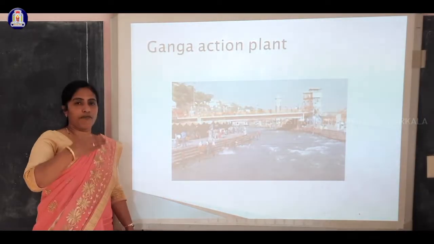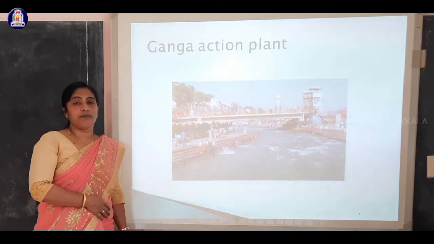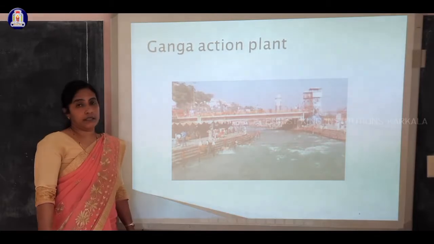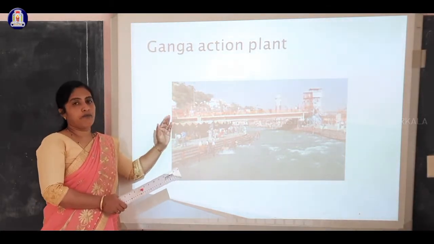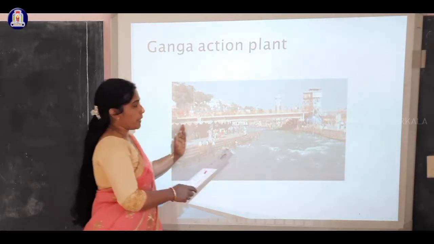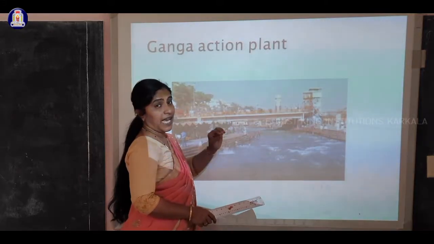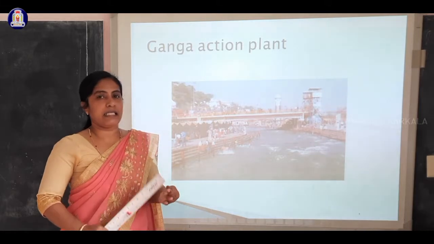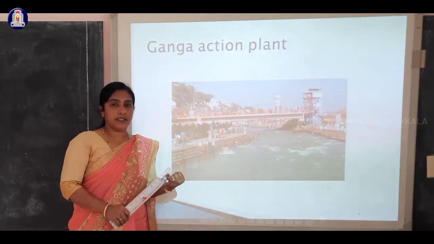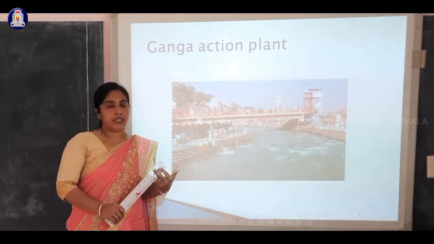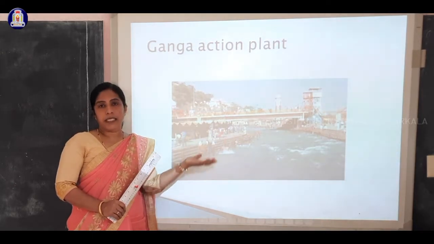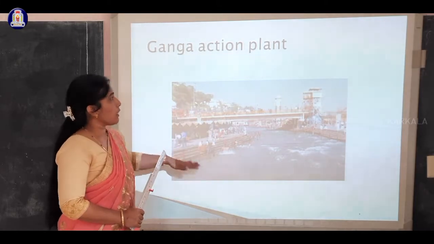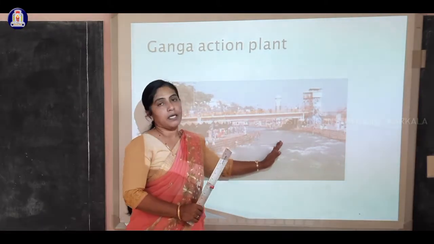Next, in our textbook there is the Ganga Action Plan. The water of the Ganga river is highly polluted because of oil refineries, factories, sewage treatment waste, bathing, washing clothes, and also throwing dead bodies in the water, etc. Everything has corrupted and polluted the Ganga water.